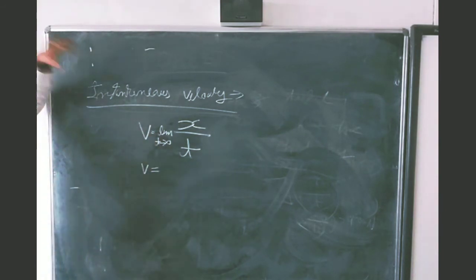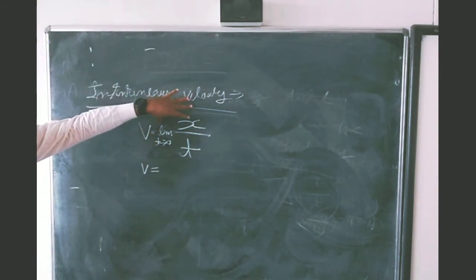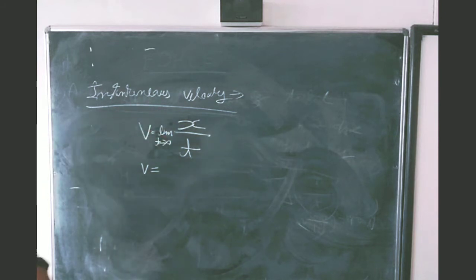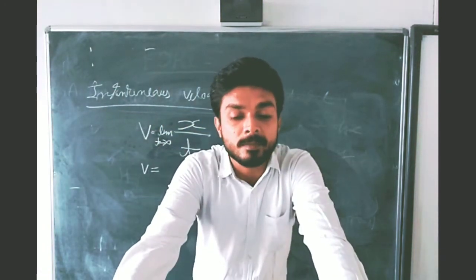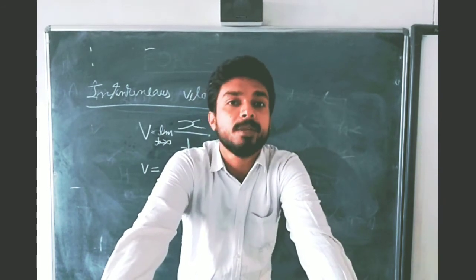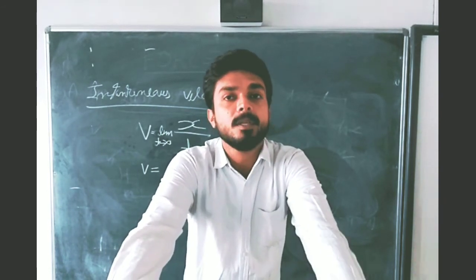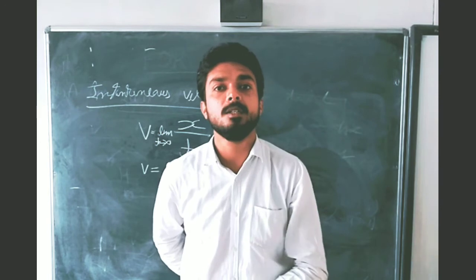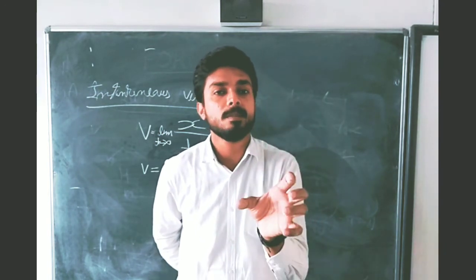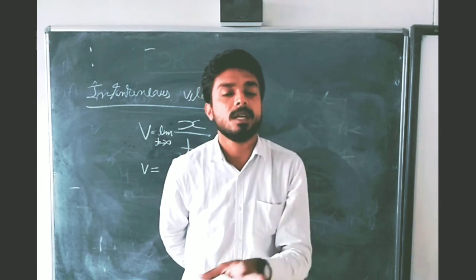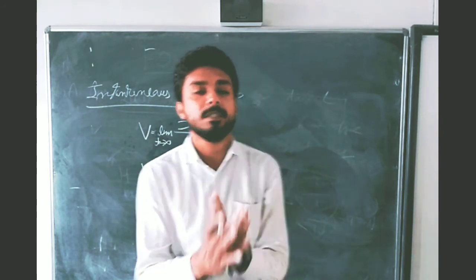We can write this instantaneous velocity in the form of differentiation. You will write this instantaneous velocity in the form of differentiation. Differentiation is a mathematical tool. So students, whenever you open any reference book, you will find a chapter with the name mathematical tools. These are the chapters which include so many mathematical concepts which are very important in our physics.